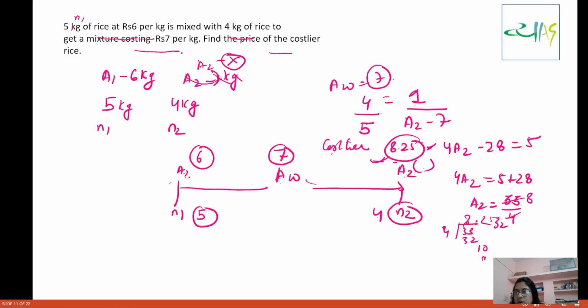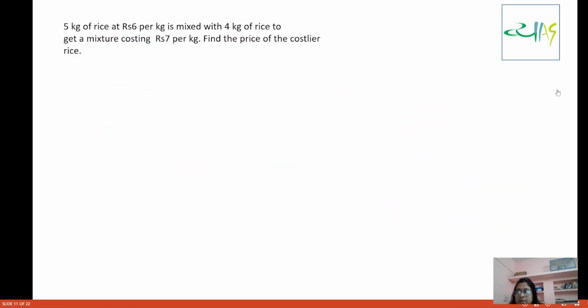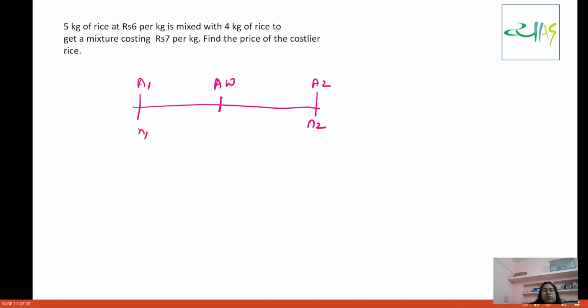See, there is one more concept of visualizing this thing. Whenever you are writing this A1, A2, N1, N2, and AW, please try to understand this concept. Don't get confused. Listen very carefully to what I am saying, because I am going to tell you an intuitive concept that will be very helpful in calculation.